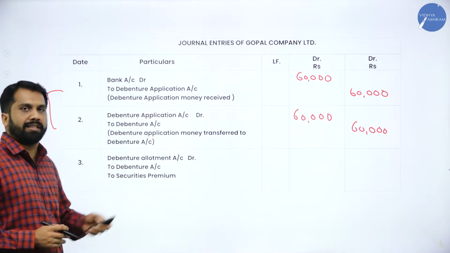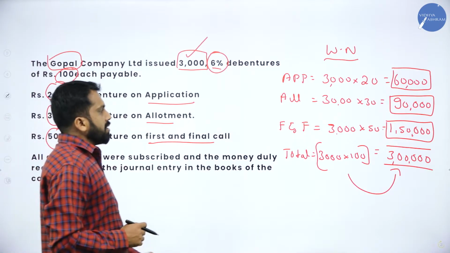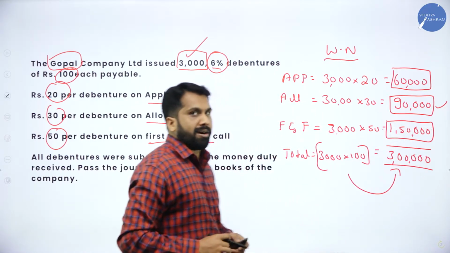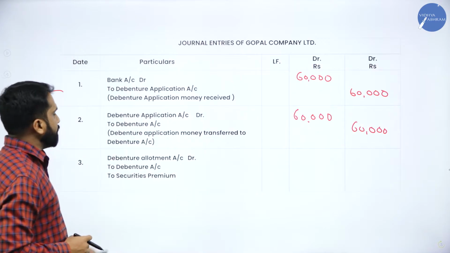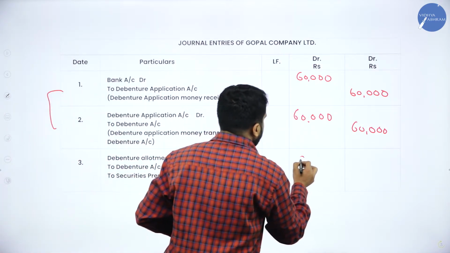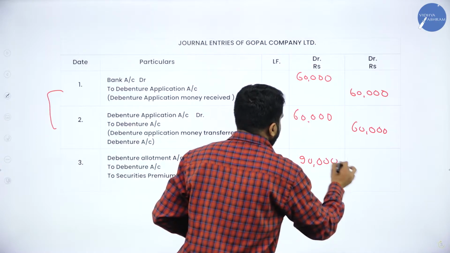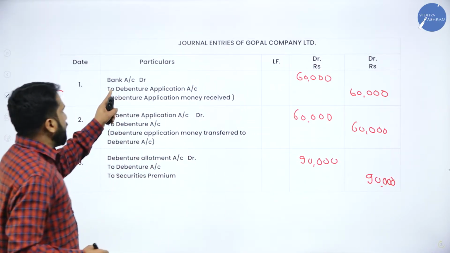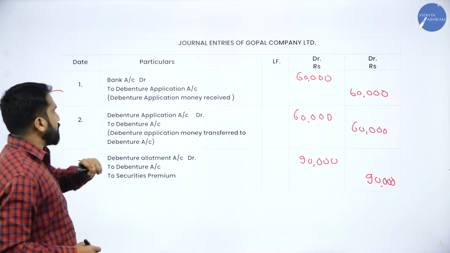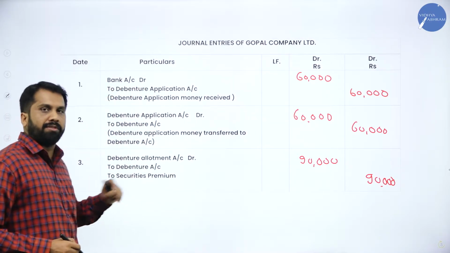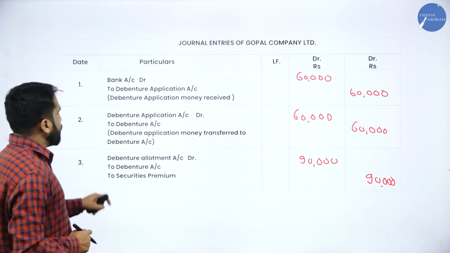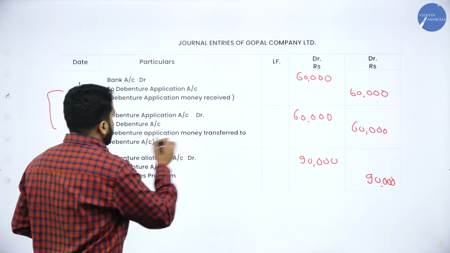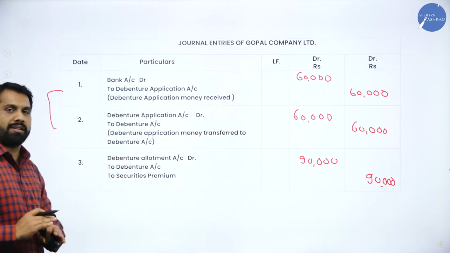Now we'll go for allotment. I'll go back to your working note. As per your working note, how much is your allotment? It is 90,000. I'll go back to your journal entry. Allotment 90,000 and 90,000. Remember, you have to mention the bank account details. Everything same to same you have to write. And narration: debenture application money transferred to debenture capital account. Done.